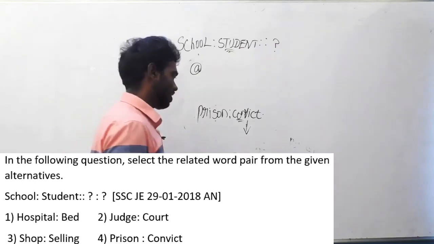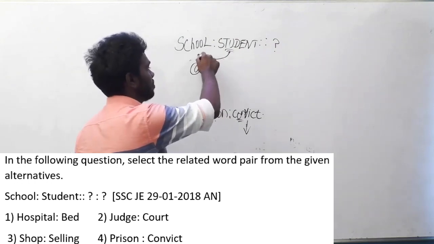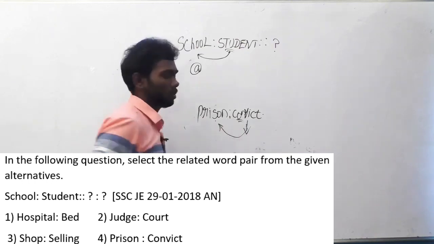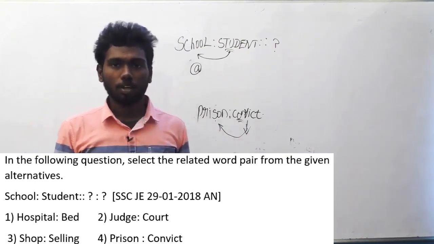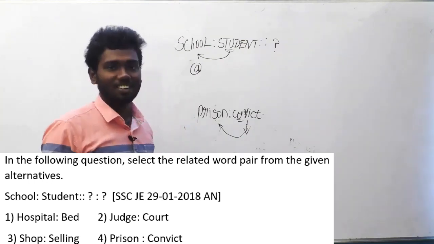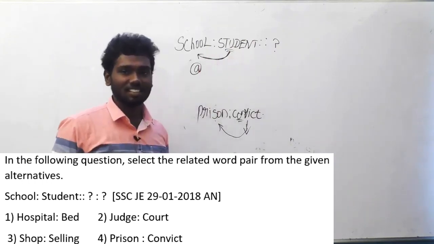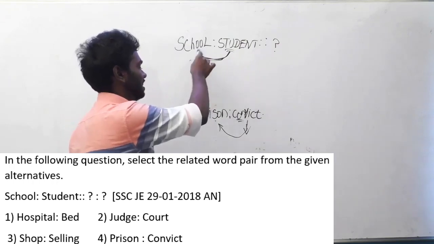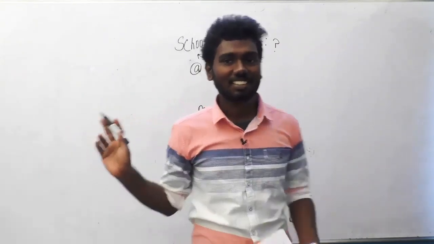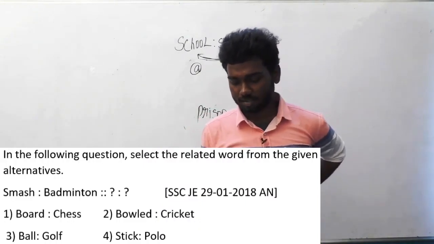That may be also a logic, but the real logic here is a student goes to learn academics in his school, and a prisoner, after committing mistakes, he goes to learn about how to improve his life. So you can get it in any ways. However, for you to remember for a long time, how a student feels when he is going to school is the same way a convict feels when he goes to prison. It's really fun, isn't it? Okay, guys. Let's move on to the 109th question.